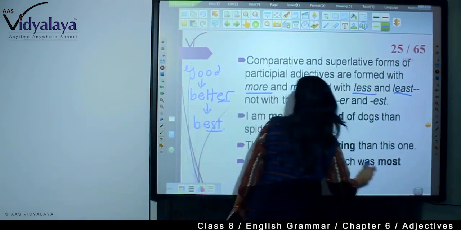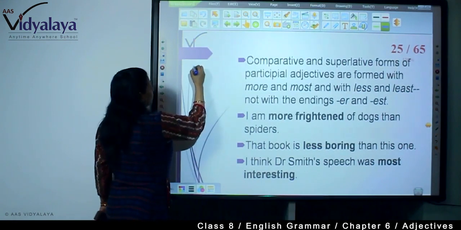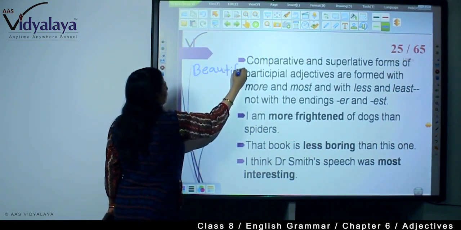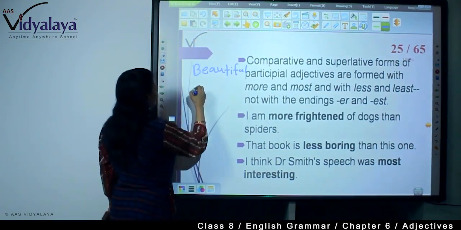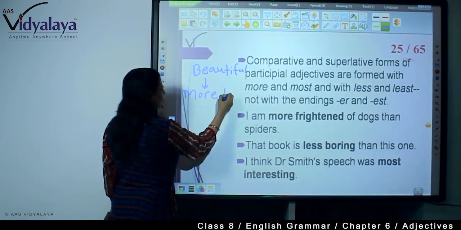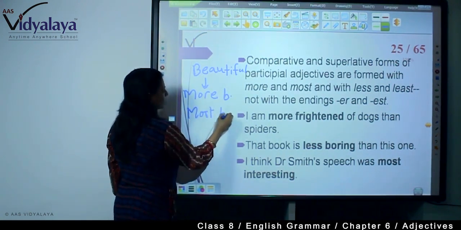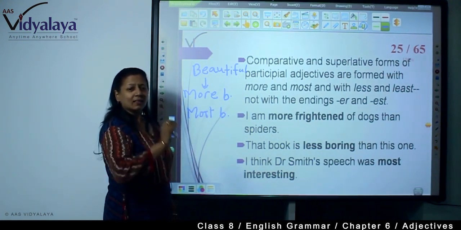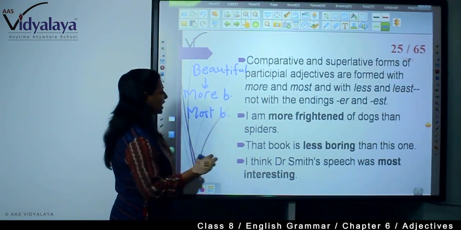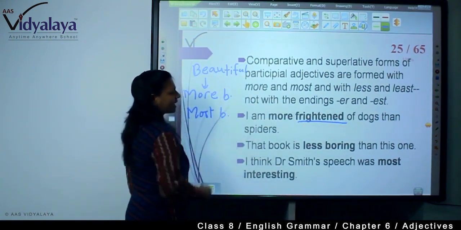For example, beautiful. Here it is more beautiful. This is comparative. And most beautiful. This is superlative. Right? Intelligent. Less intelligent, least intelligent. So here the word is frightened. Here you are seeing more frightened.